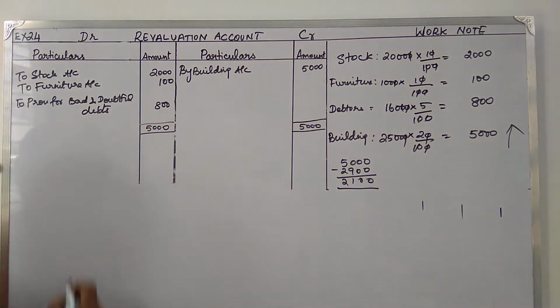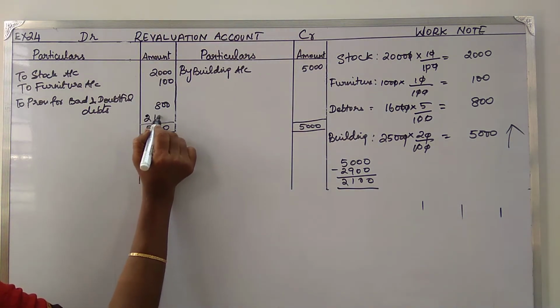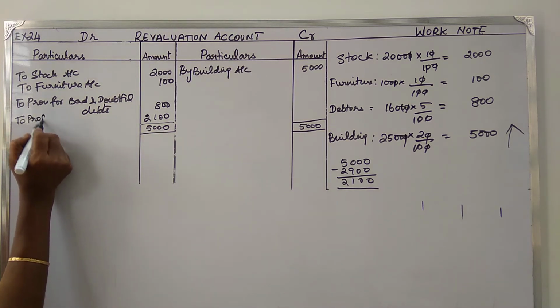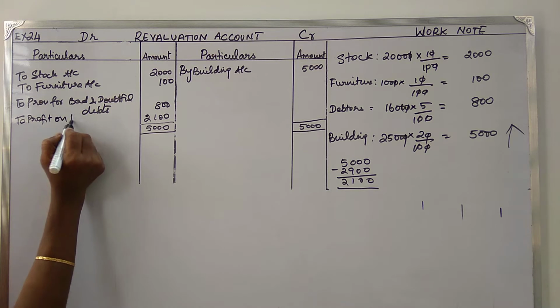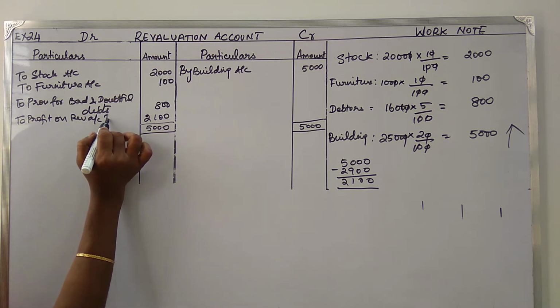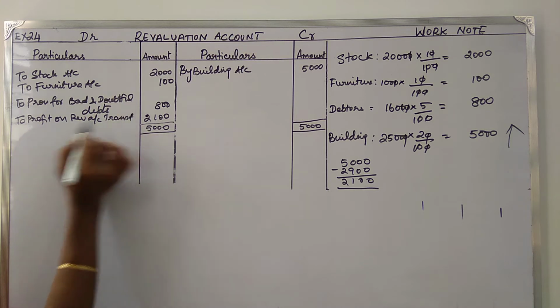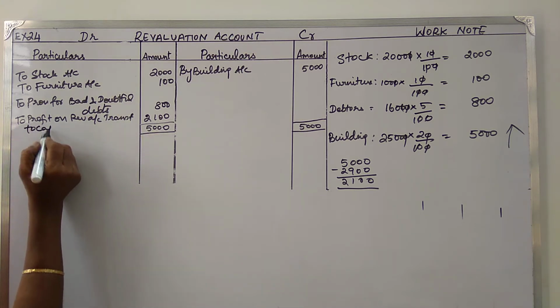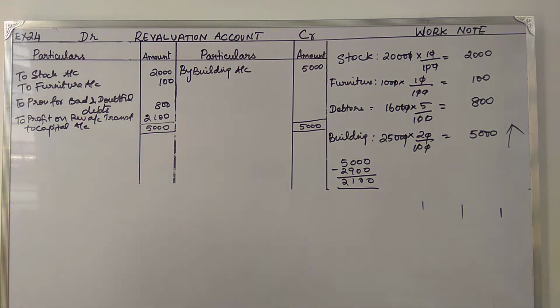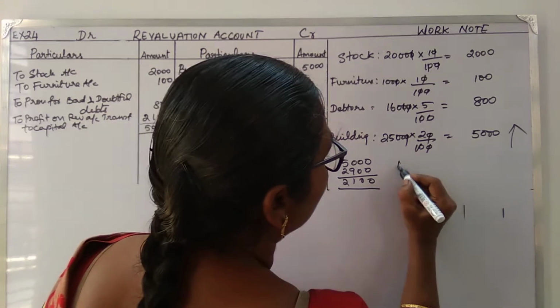So 2,100 is a profit on revaluation account. Now that has to be transferred to capital account. Okay. Now 2,100 has to be divided among two partners, that is Mr. Rajan and Selvam.